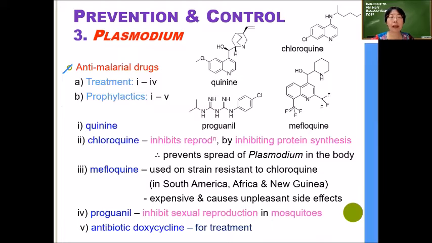Use anti-malarial drugs. So these are anti-malarial drugs on the right side, number 1 to number 4: quinine, chloroquine, mefloquine, and proguanil. These are the 4 types of anti-malarial drugs. Number 1 to number 4, that means all of them are used for treatment. Treatment means when a person is already infected.